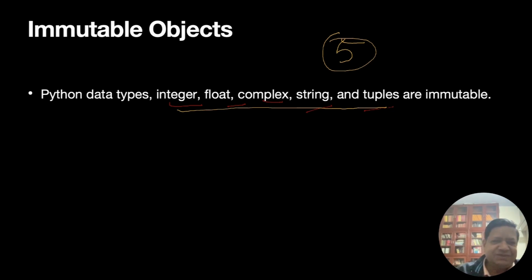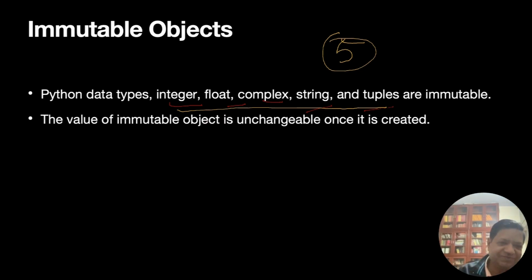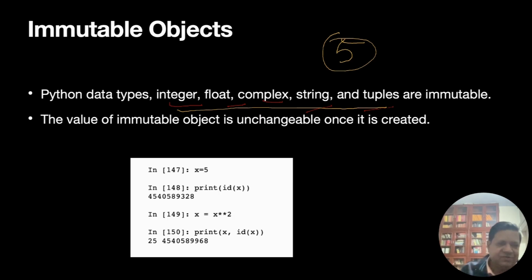But you see, something missing is arrays or list. List and arrays are mutable. They can change. Okay, so we will illustrate by an example in the next slide. So the value of an immutable object is unchangeable once it is created. This 5 cannot change. So this is what we got here. So x equal to 5, x is 5 here, and print id of x. So this is the id of x.